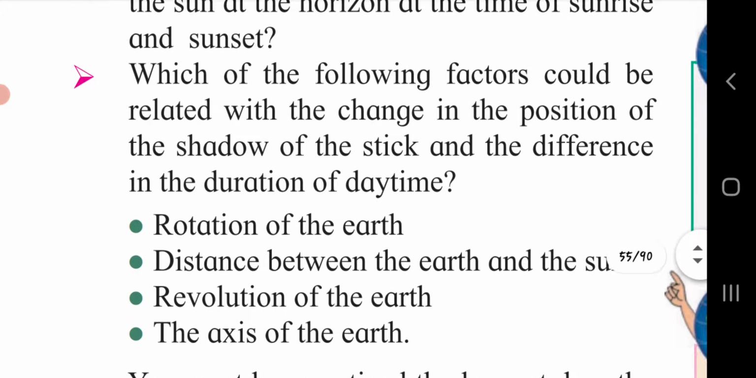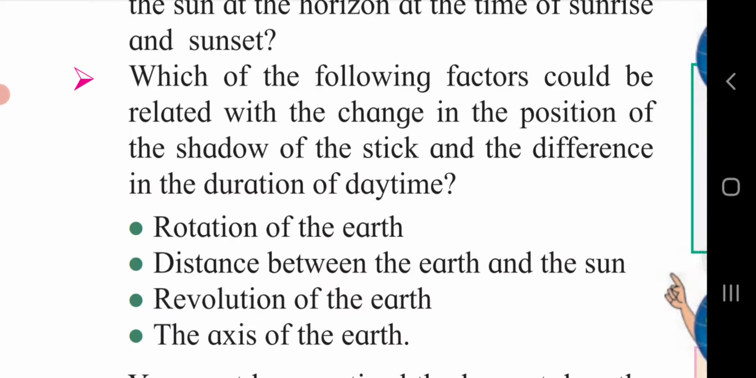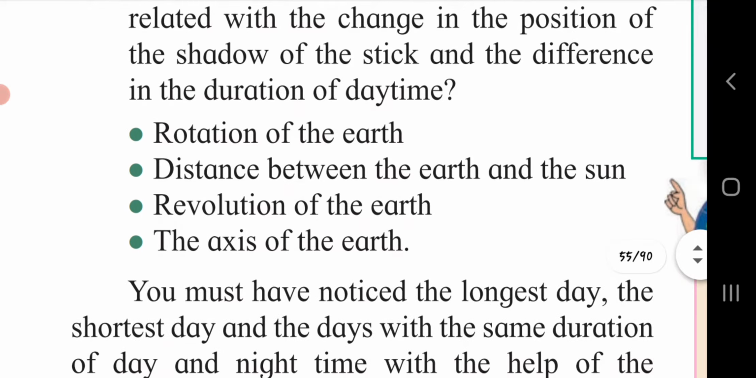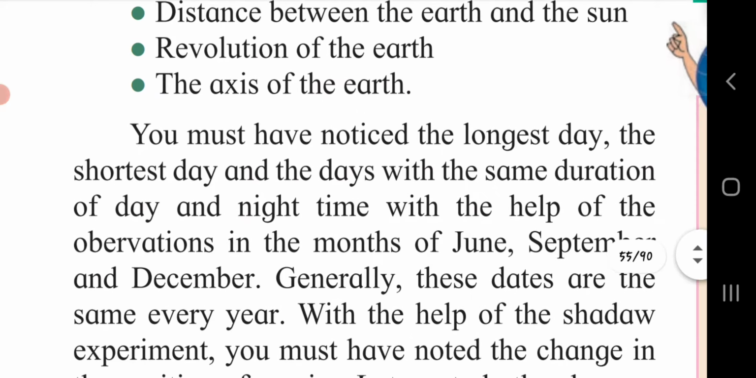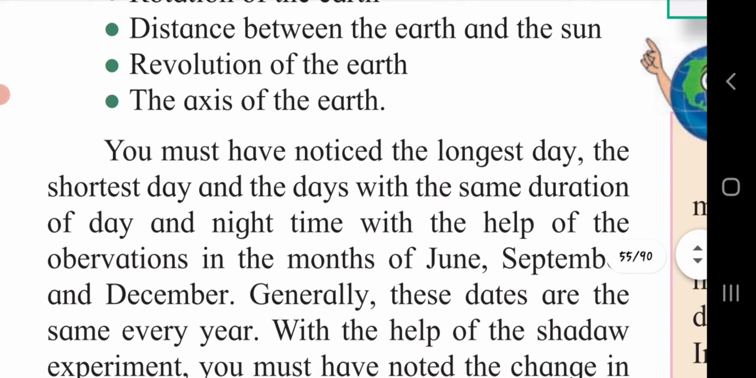Which of the following factors could be related with the change in the position of the shadow of the stick and the difference in the duration of daytime? Rotation of the earth, distance between the earth and the sun, revolution of the earth, the axis of the earth. From among the factors mentioned above, the factors which could be related are revolution of the earth and the axis of the earth.